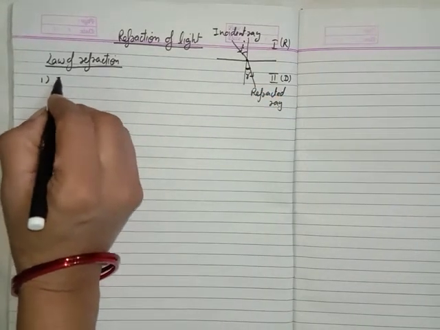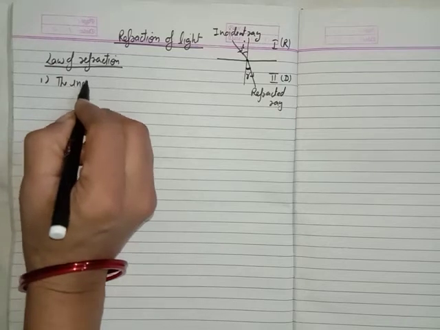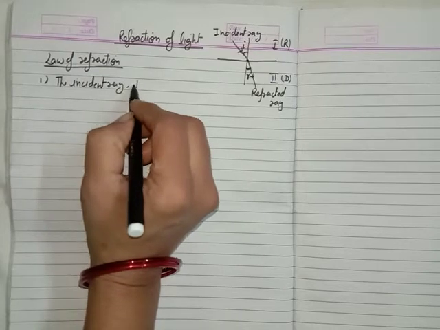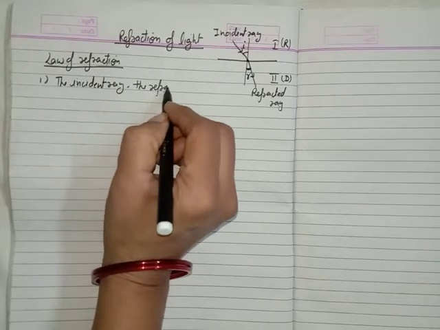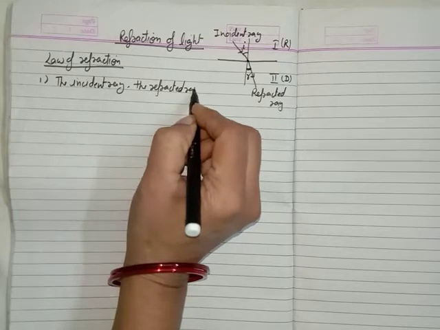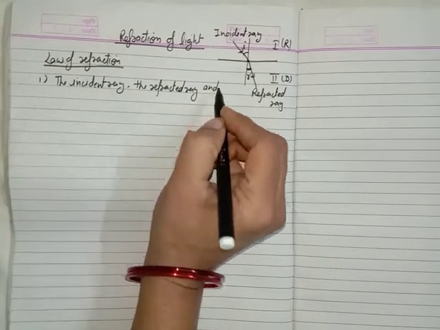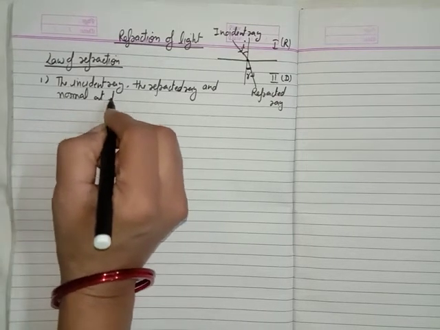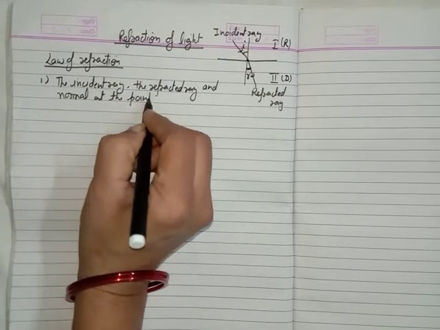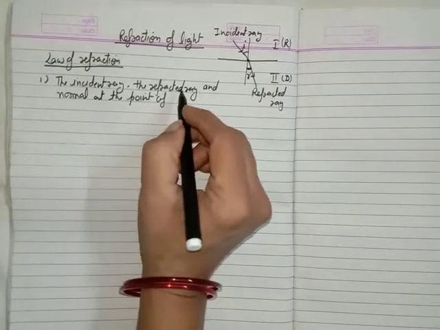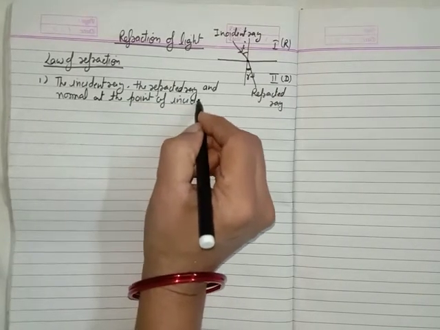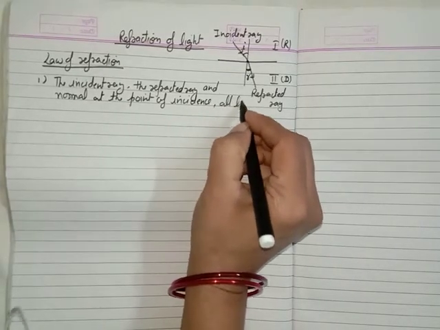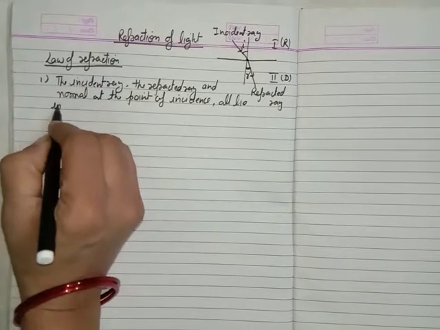So write this first law: the incident ray, the refracted ray, and the normal at the point of incidence all lie in the same plane.